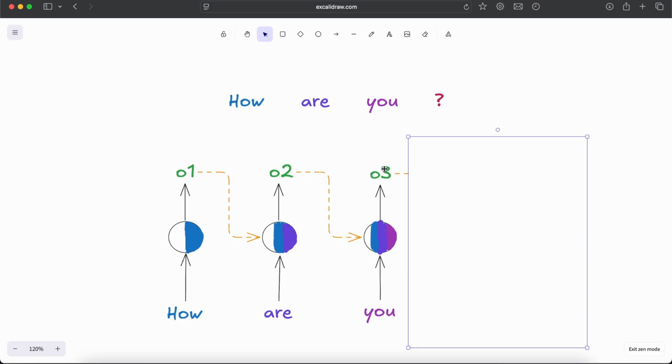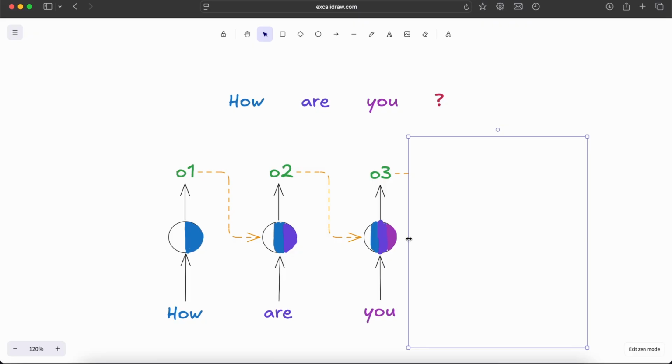We are getting O3. We'll see that O3 will have information encoded from all the previous tokens. So O3 will have the information for how, R, and U. We can see that in this circle as well, we have information from all the three tokens here.